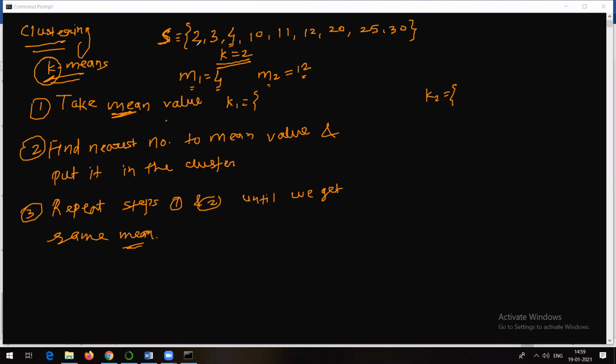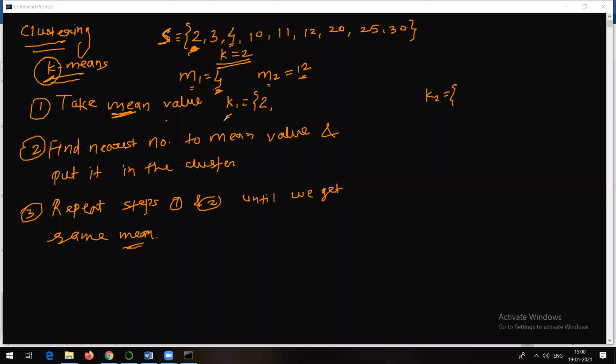Let's check this value 2. Is it nearer to 4 or 12? 4 minus 2 is 2. 12 minus 2 is 10. So 2 is less than 10, right? That means this 2 is nearer to 4, so this 2 is going to be inside k1. But in reality, are we going to do it like this? No, absolutely not. We will be making use of Euclidean distance. So just try to understand. I'm just trying to tell you that the distance of 2 is less from 4 as compared to 12. That's why I put this 2 into the k1 cluster.